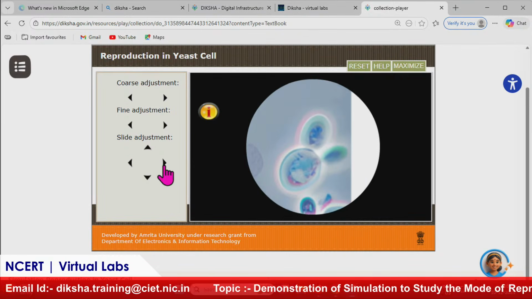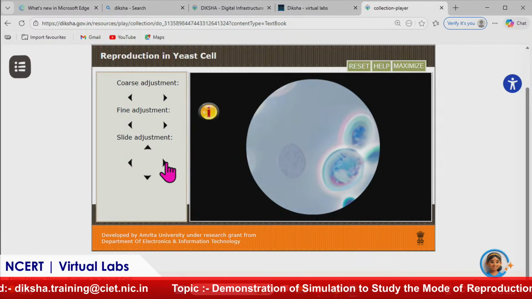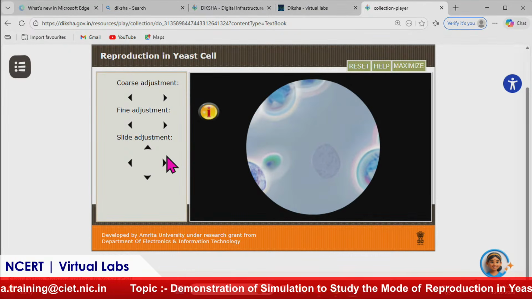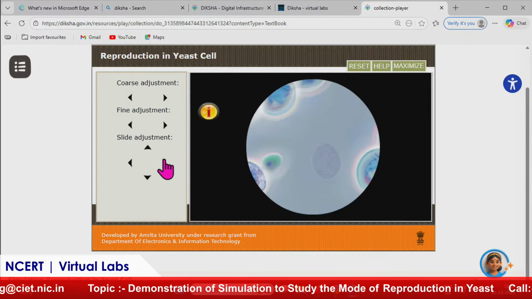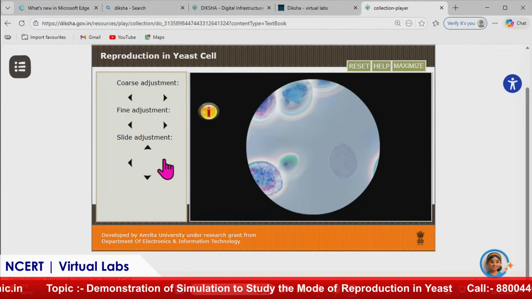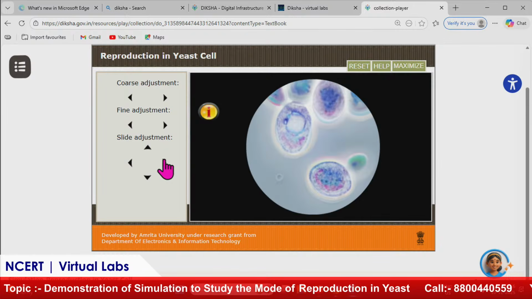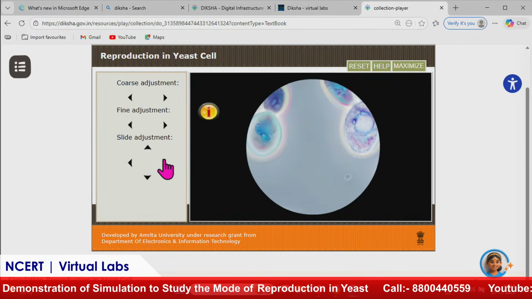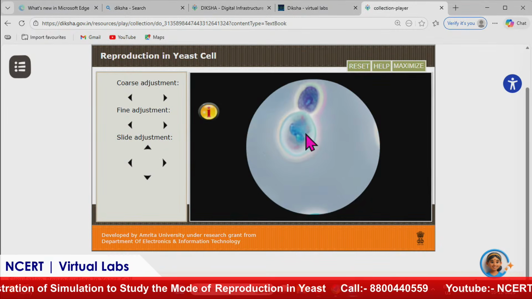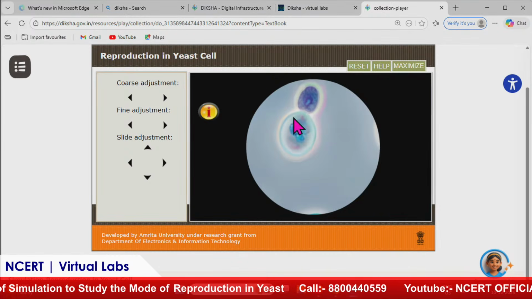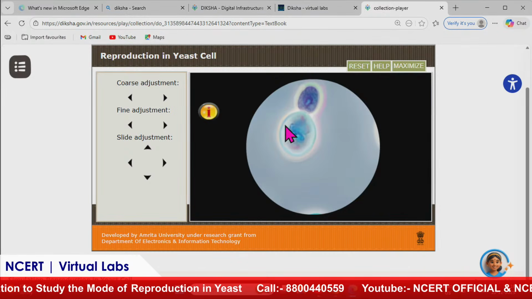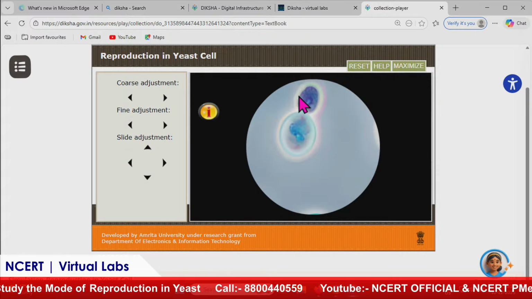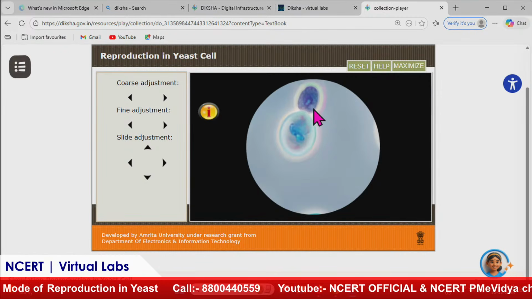It is showing budding, which is one way of multiplication. I'll explain with the help of the correct view. Here you can see this is the parent cell, and the parent cell is asexually producing a bud.